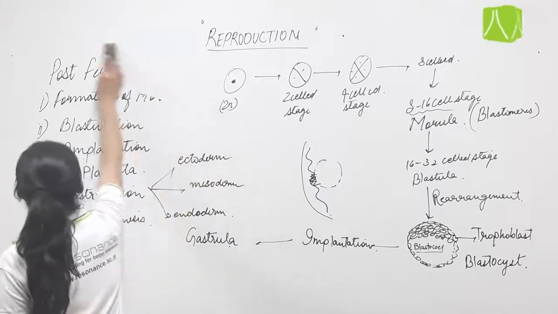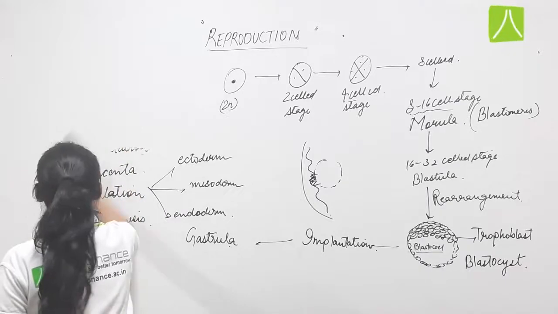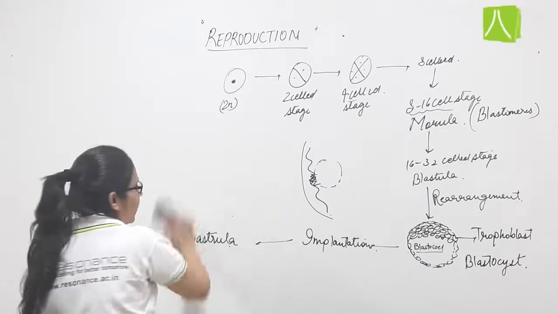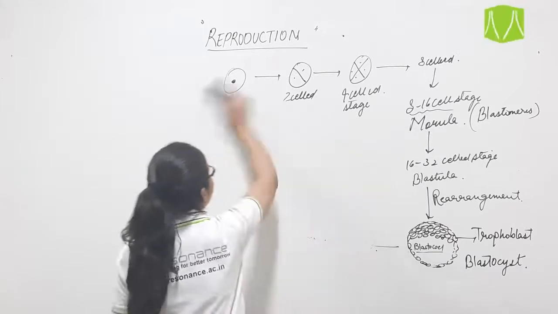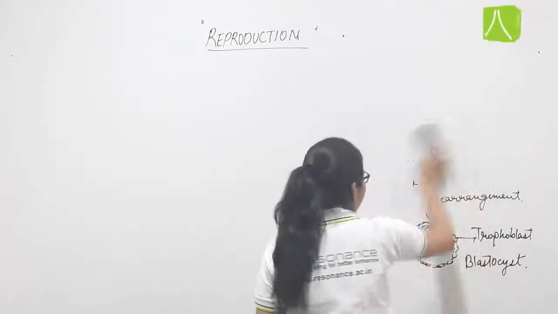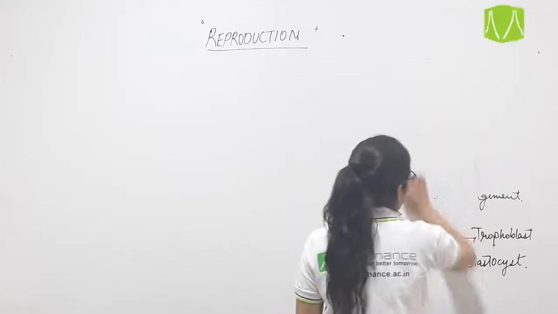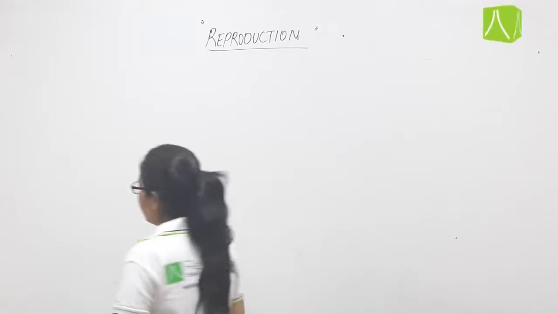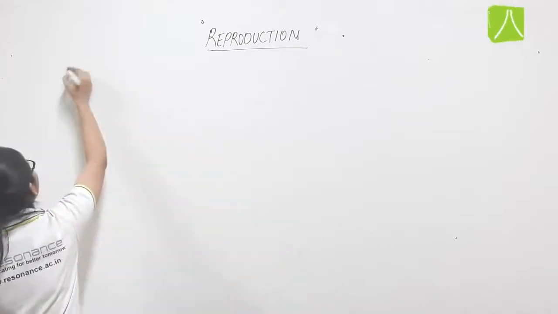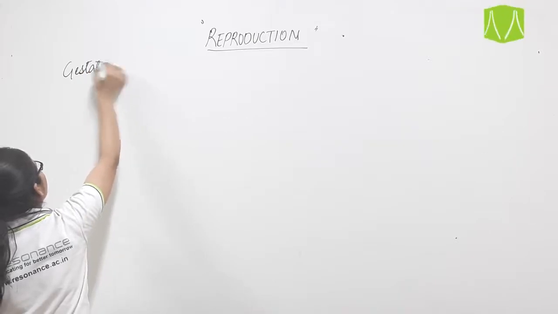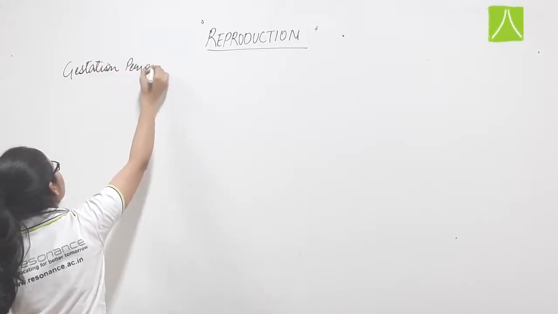Now, after post fertilization events, what will happen? We are saying that these events are occurring in the uterine cavity, in the uterus. So, the period from fertilization till the birth is known as gestation period. What is gestation period?